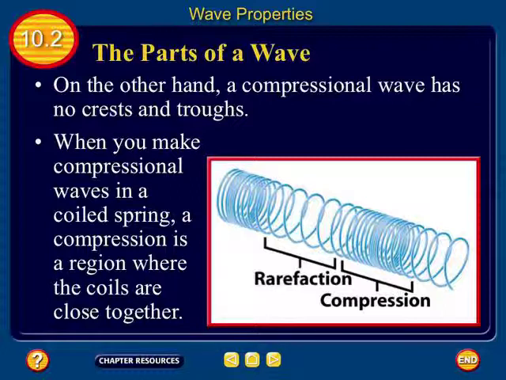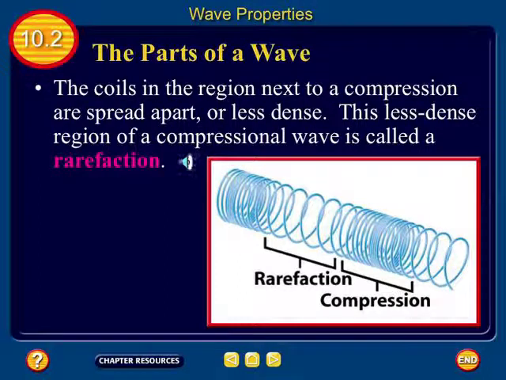Easy way to remember it, guys: with a compression, that's where you see compressed particles. With a rarefaction, they're spread out, and so it's rare to see a particle. So rarefaction, rare to see a particle because the particles are spread out, and in a compression, they're close together. Okay, just putting that into words: the more dense part is the compression, the less dense part is the rarefaction. Or putting it into writing, excuse me.